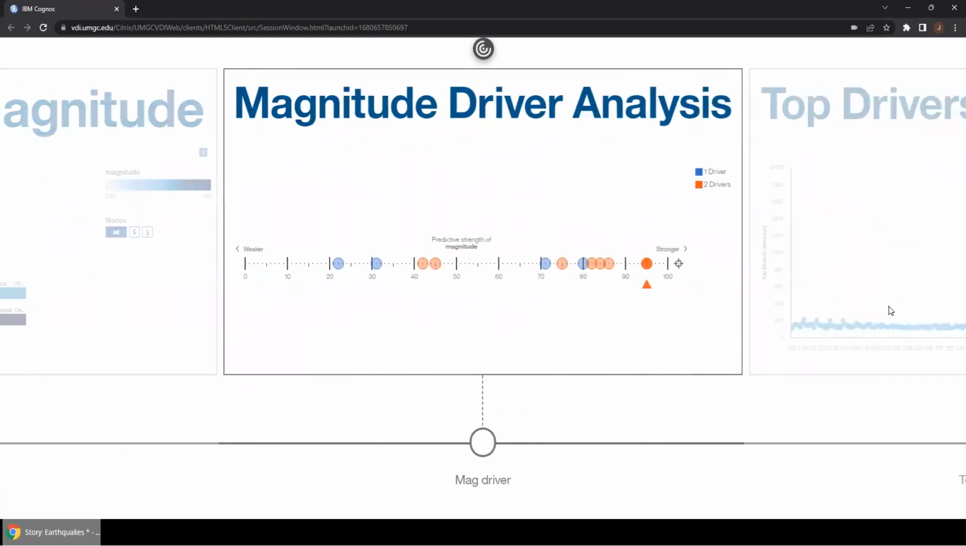The next figure shows a driver analysis where it takes multiple drivers and predicts the strength of magnitude. From analysis of the dataset, we found that the fields distance, depth, gap, and significance heavily influence magnitude size. So when at least 3 drivers are combined in the driver analysis, there is at least a 92% predictive strength of magnitude.